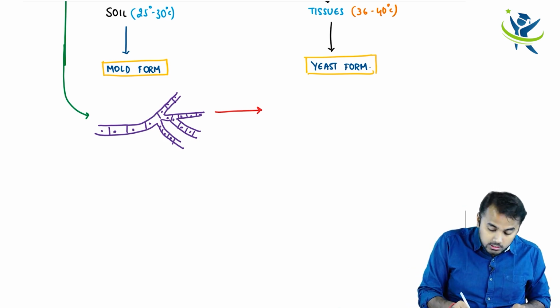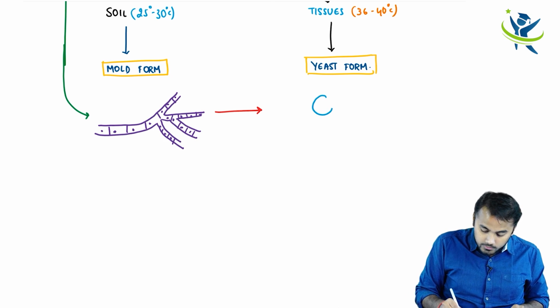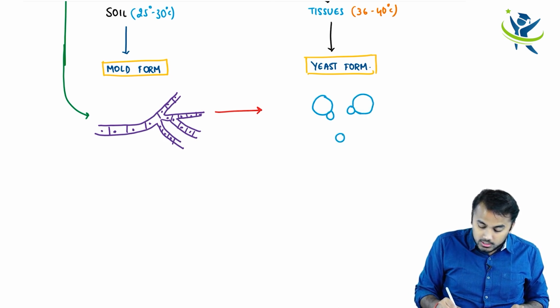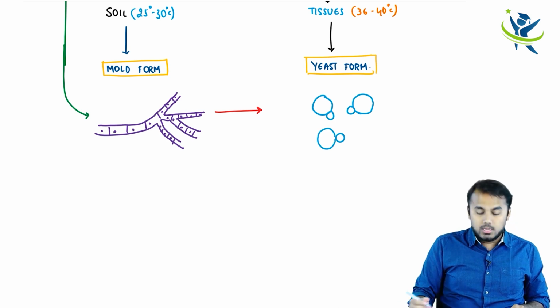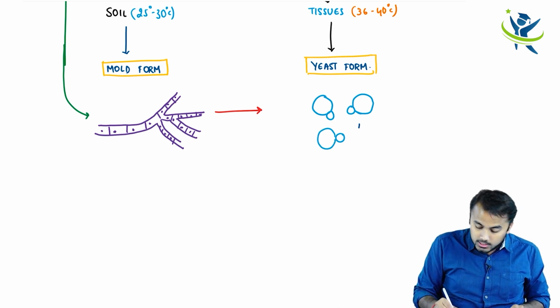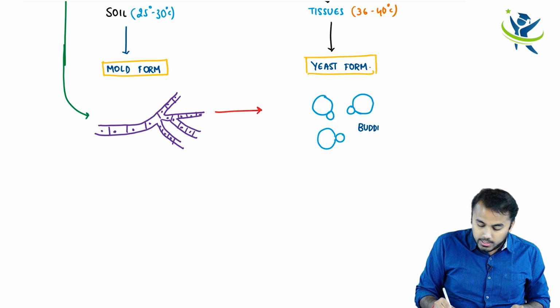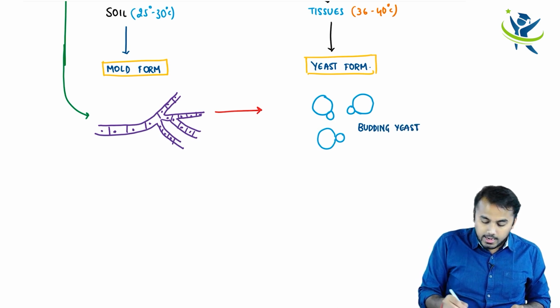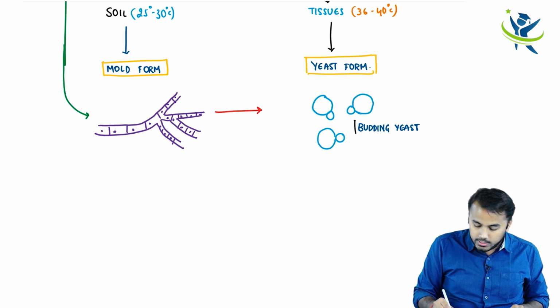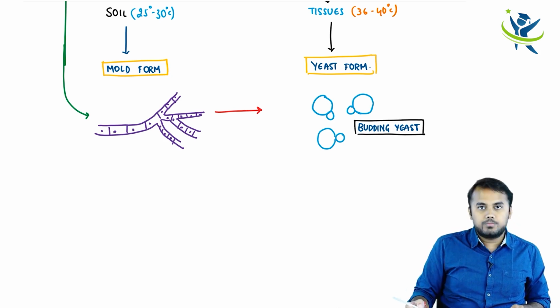And how does a yeast look? Yeast looks like this. Yeast looks in this way. What are these things called? These are called budding forms, right? I can also call it budding yeast. I can call them budding yeast or budding forms.